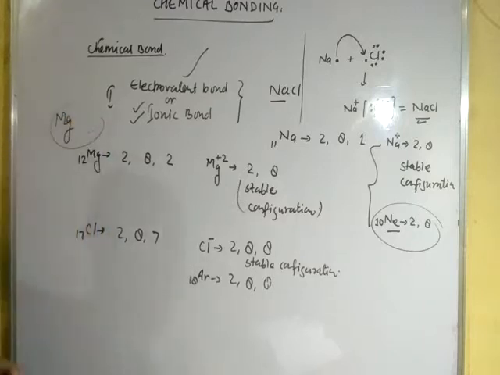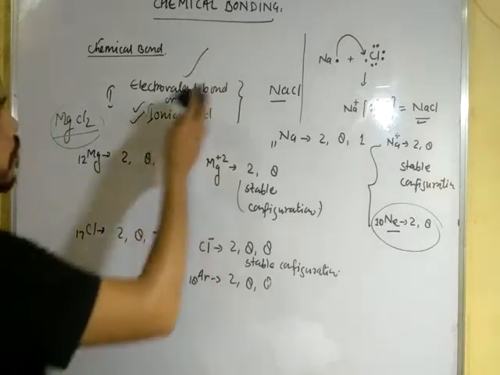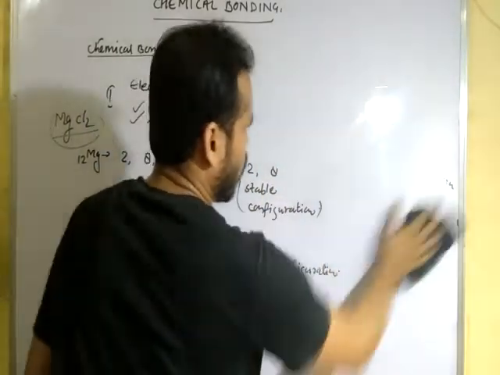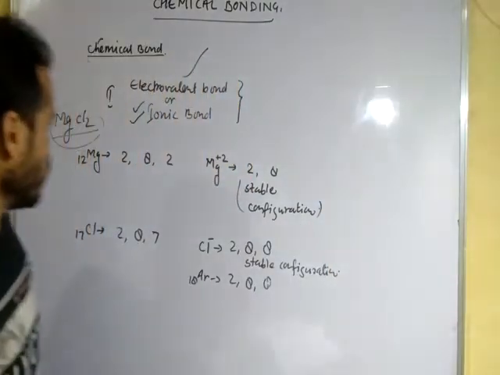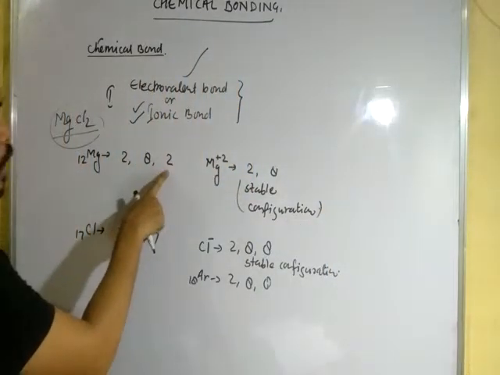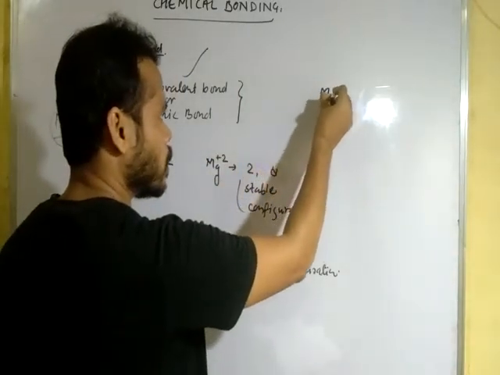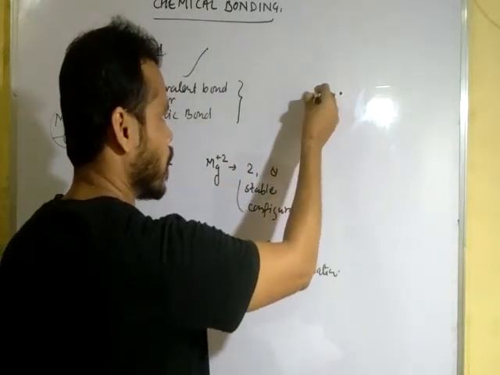Let's see here. MgCl2. Okay, dear student, I am going to form the molecule MgCl2. Now, see here. Magnesium has 2 valence electrons, so it is represented by dots like this.